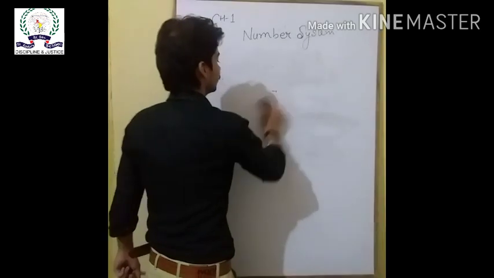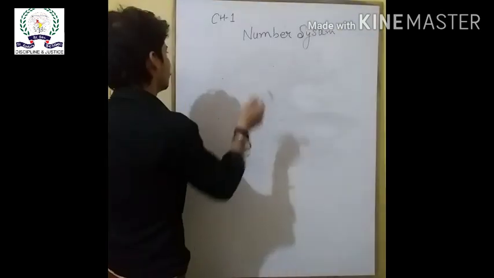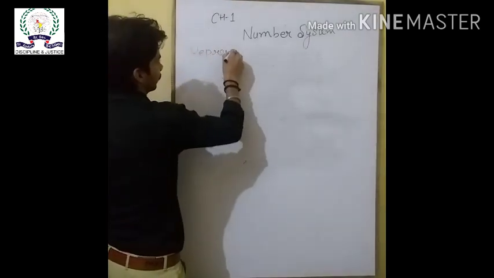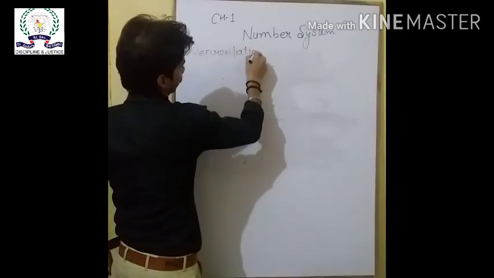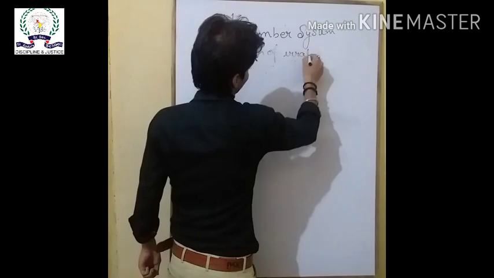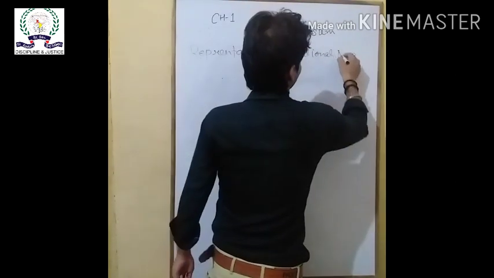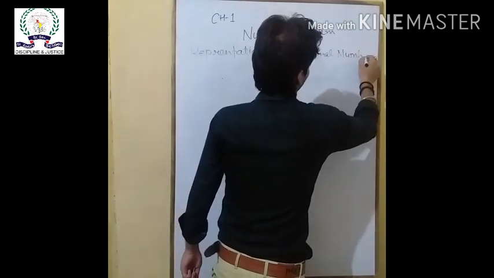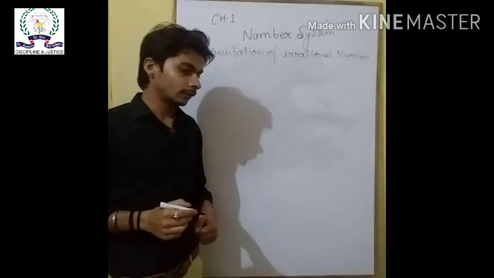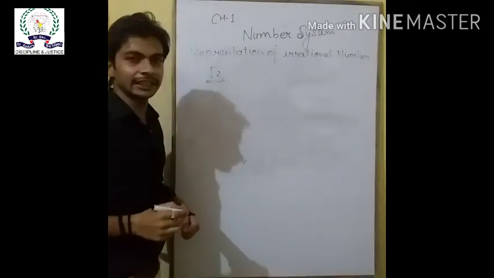Representation of irrational numbers on the number line. For example, we are going to represent √2 on the number line.